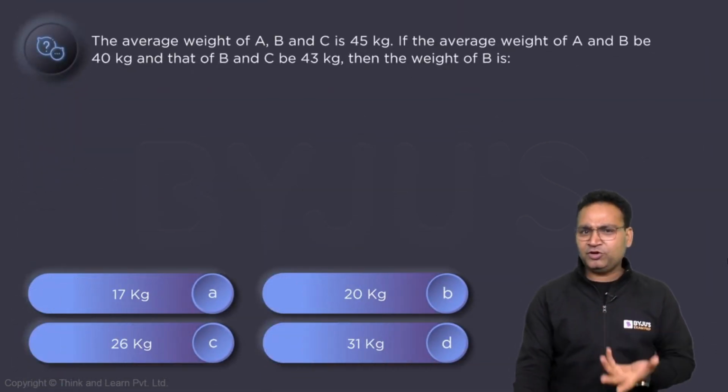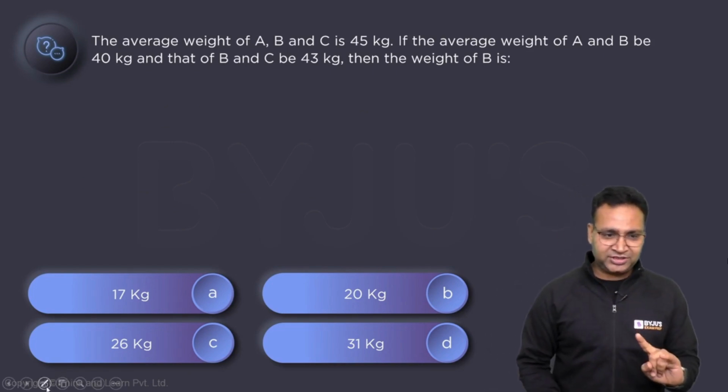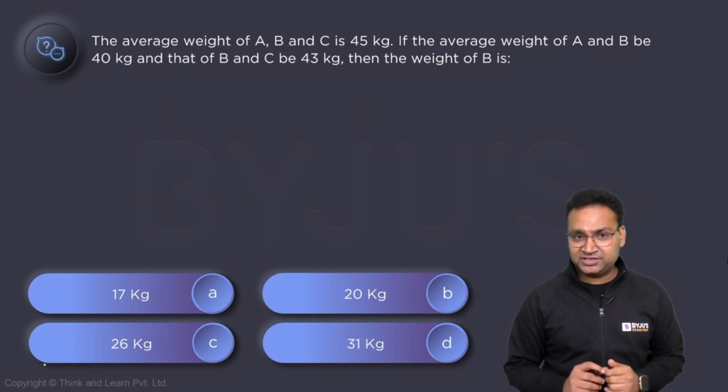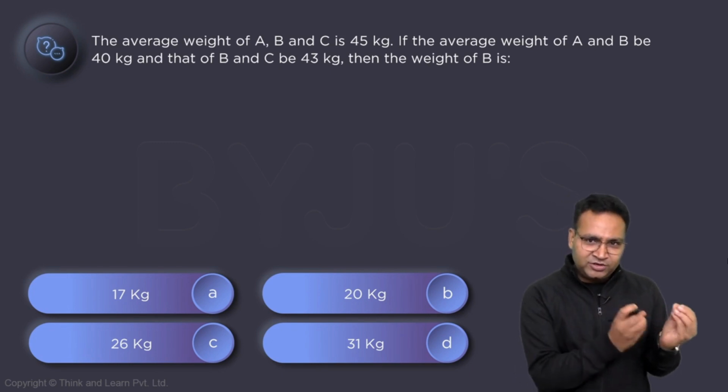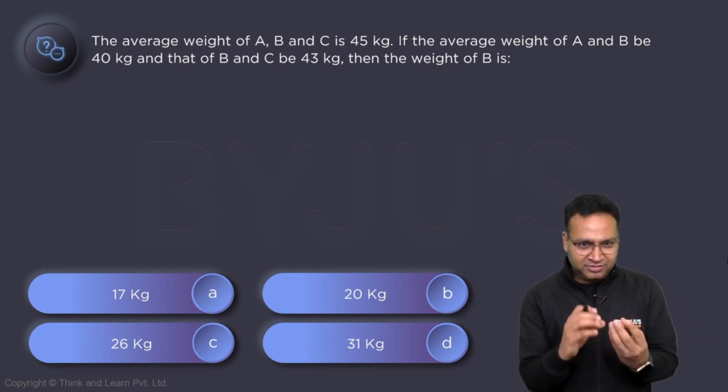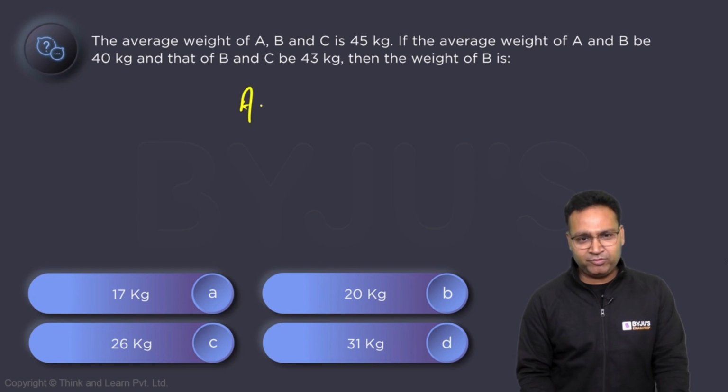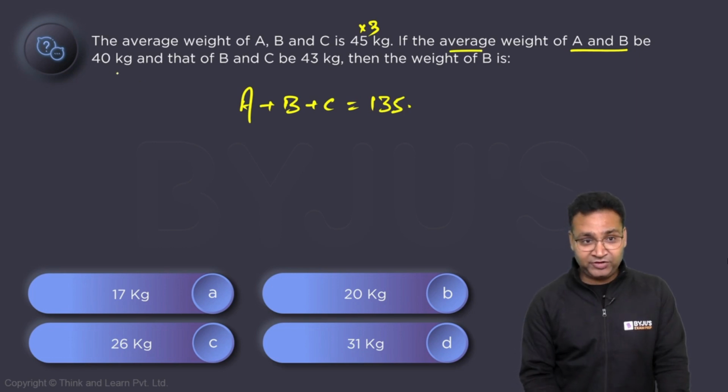So let's move on to another little application of this. This can be another way of asking it. Read the question and I will do it a little fast this time, because we already have done two exactly similar questions. This might be driven by equations. Average of A, B, C is 45. So what is the summation? 45 into 3, 135. Average of A and B is 40. So summation of A and B is 40 into 2, 80.